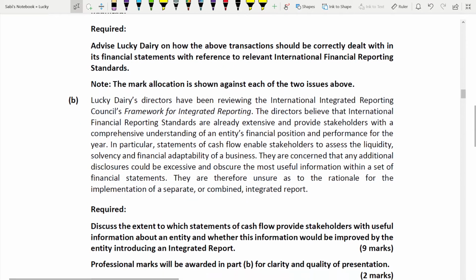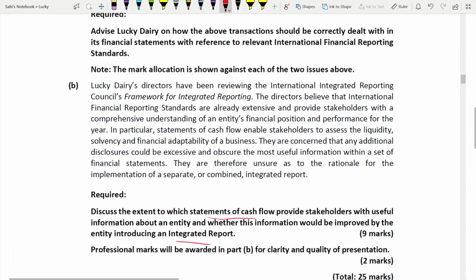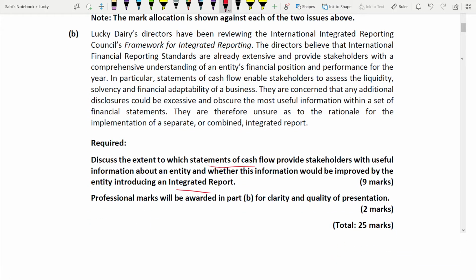This is regarding two things: statement of cash flow and integrated reporting. See, integrated reporting and statement of cash flow, they can give you in Section B, question number 4, to analyze a company. Because through integrated reporting and also through the statement of cash flow you can analyze a company. That's why the 2 professional marks are given here, and this is for 9 marks, by the way. So these are huge marks.